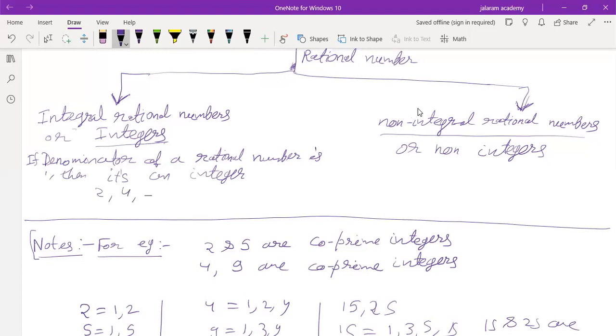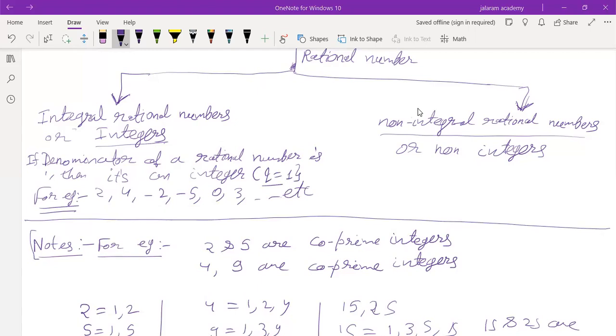4 is an integer, -2 is an integer, -5 is an integer, 0 is also an integer. Understood? 3, etc. are integers. If the denominator of a rational number, that is q, equals 1, the numbers are called integers.